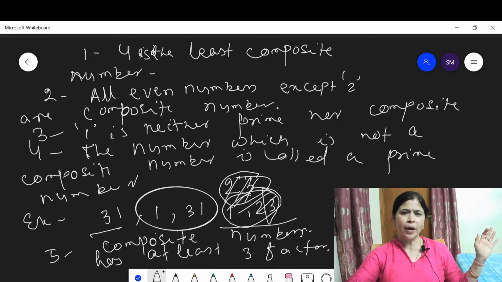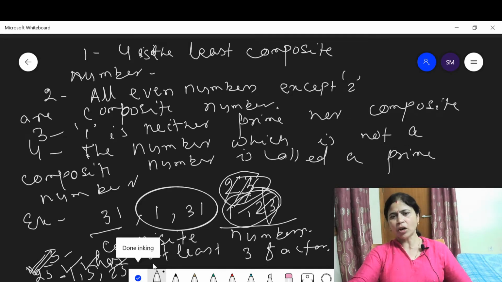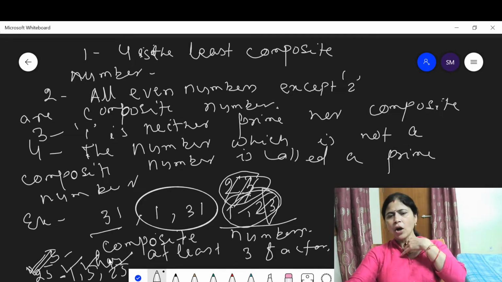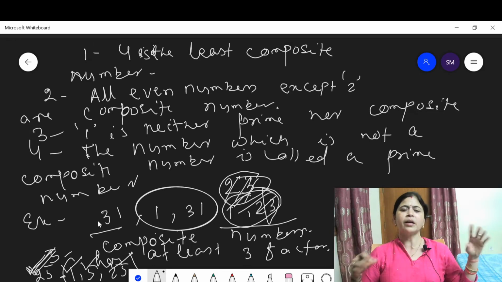Suppose we take 25 and find the factors of 25. Factors of 25: 1, 5, 25. 25 is divisible by 1, by 5, and by 25. Are there any factors except these 3? Any other number divisible into 25, except 1, 5 and 25? No. Means 25 has 3 factors, 1, 5 and 25. 25 is also a composite number. This means composite numbers have at least 3 factors. There may be more than 3 factors, but at least 3 factors.